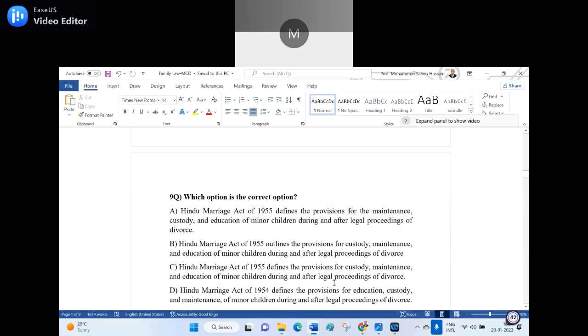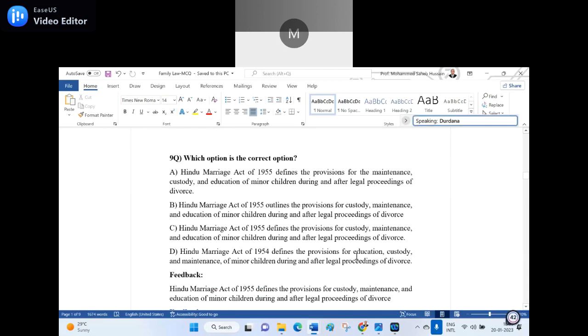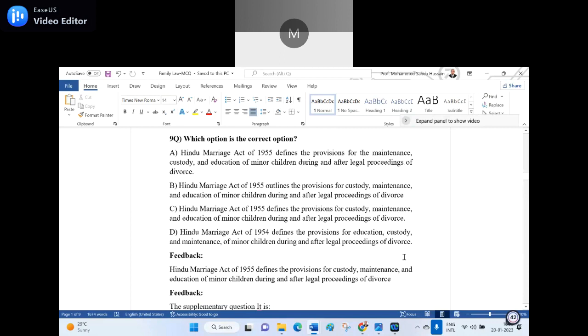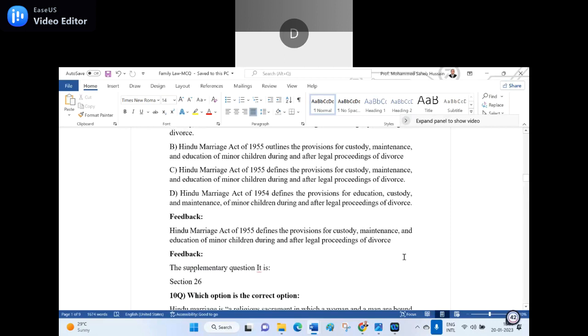When I read A, it said maintenance and custody, but here I wrote custody and maintenance. Then what about B? Outlines, I said, not defines. And hence C is the correct option. So the Hindu Marriage Act of 1955 defines the provision for custody, maintenance and education of minor children during and after the legal proceeding of divorce. Supplementary question: which section says this? Section 26. It is the 26th section that says about it.